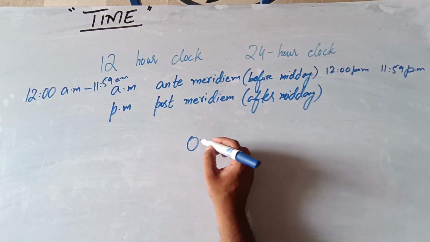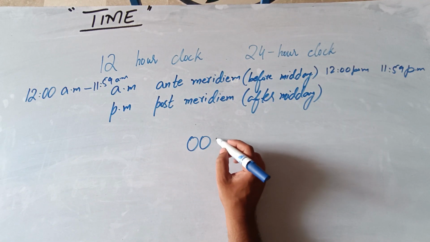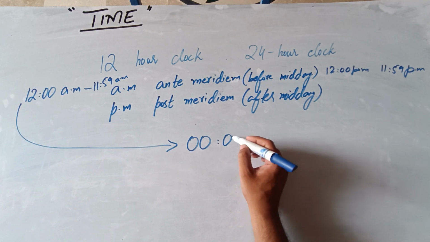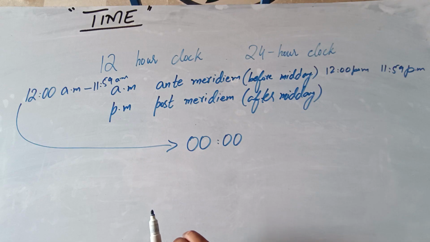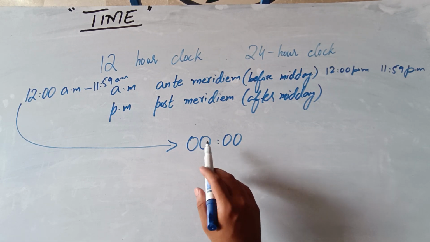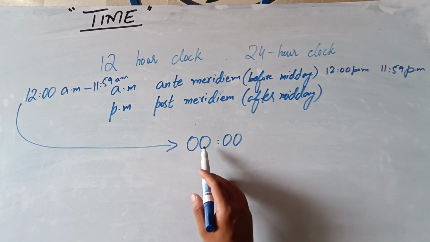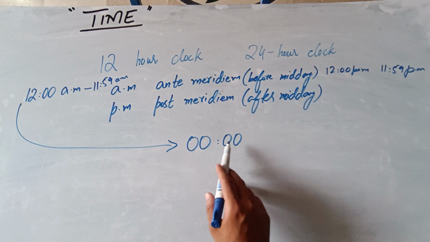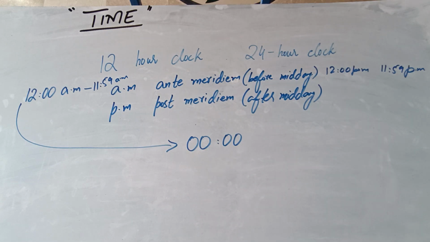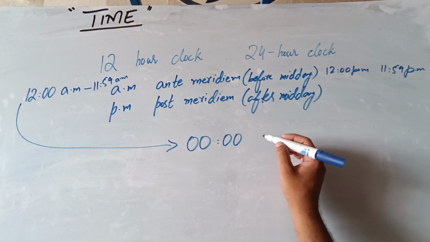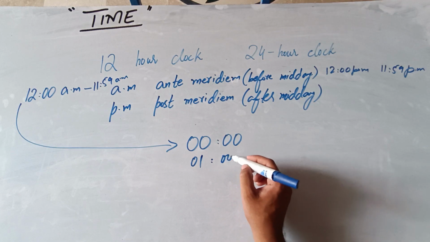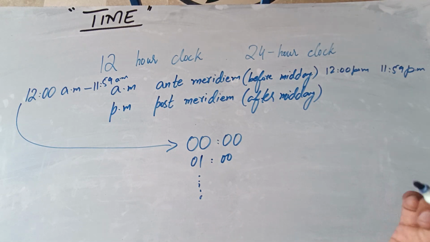And the 24-hour clock starts from 12:00 at night, which is represented as 00:00, meaning a new day starts at 12 o'clock at night, written with four zeros, 00:00, and it goes on continuing 01, 02, 03, 04 and so on.